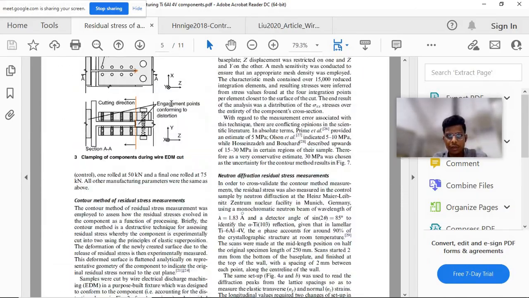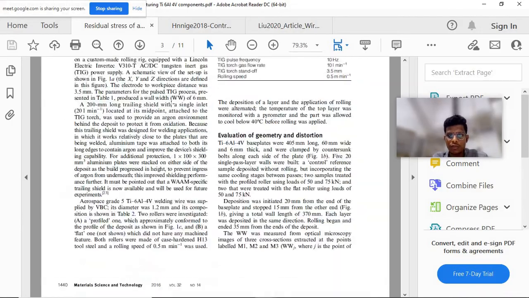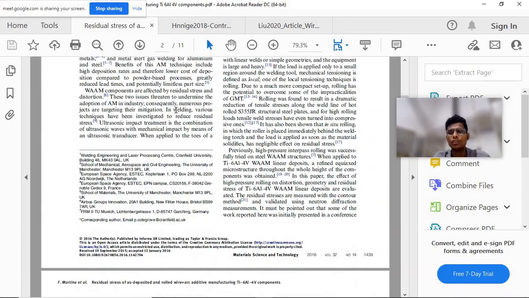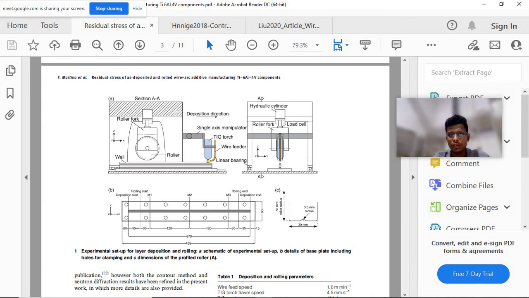In this research paper, basically it's for additive manufacturing, but you can directly correlate it to welding also. So basically after welding or deposition, there will be a roller, we roll it so that compressive residual stresses are generated in the component, as I explained in the last class.